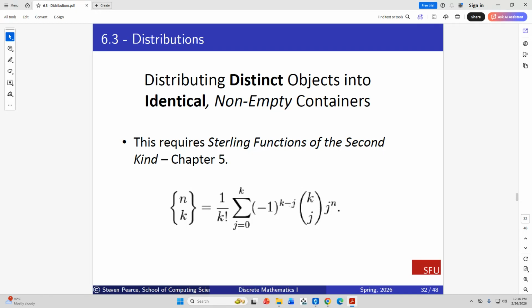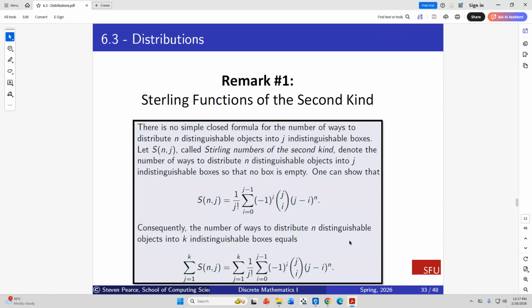So this is a Stirling number of the second kind. Just accept it for now. This is what we're going to be dealing with. That is the way we'll find out to distribute distinct objects into identical containers, with non-empty being the proviso. I'm just going to leave that for now. I'm not going to prove anything, because we get into the detail of the utility of this when we derive the cardinality of onto functions.